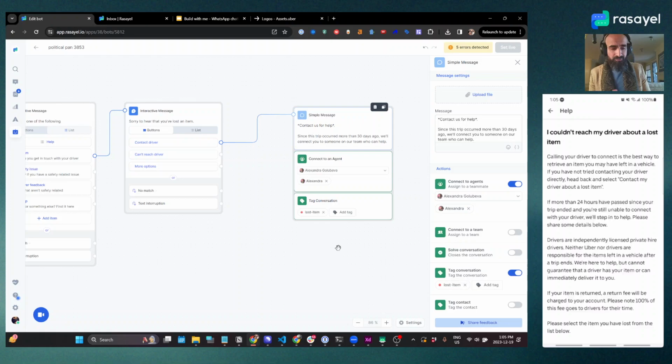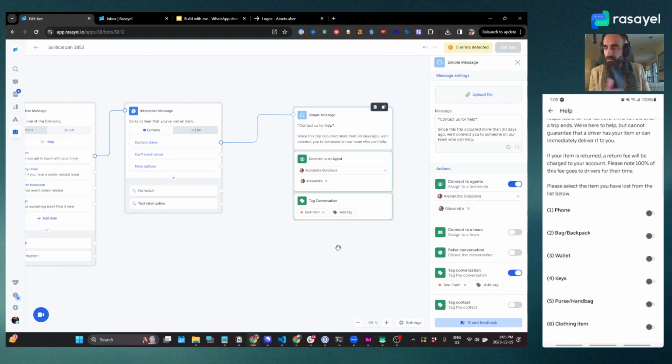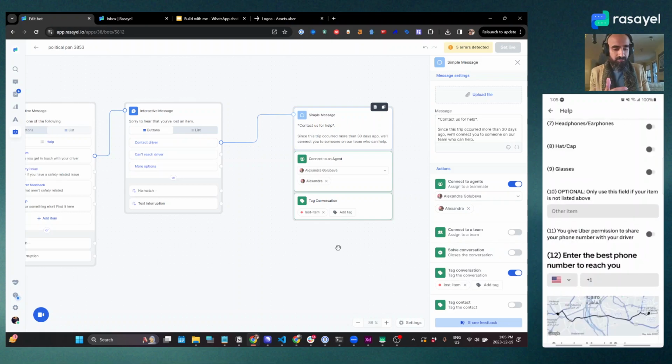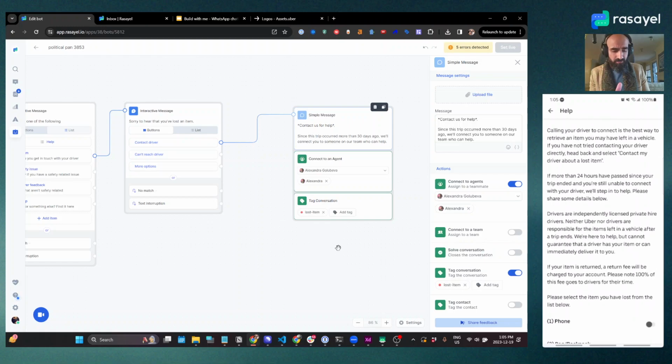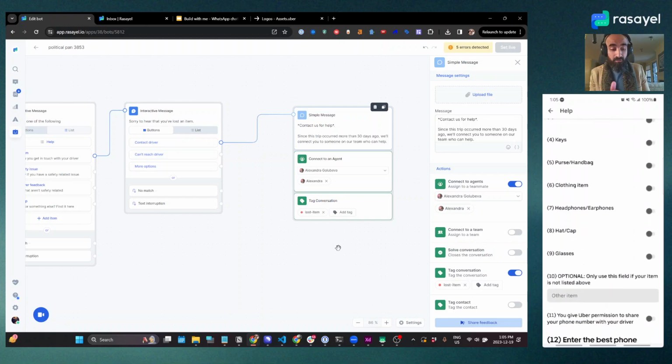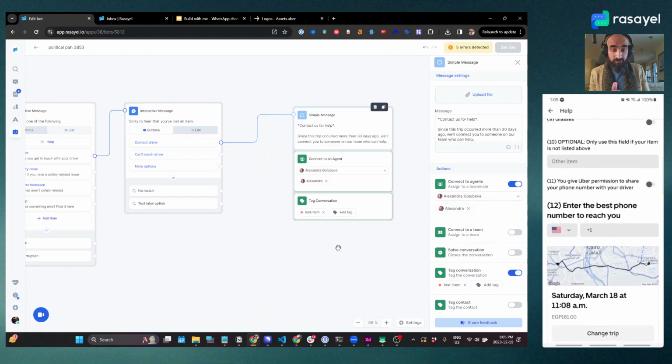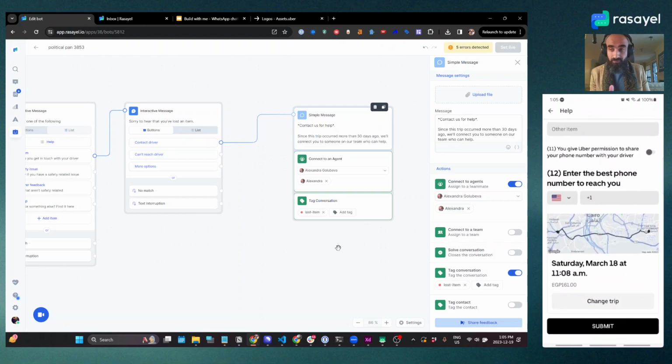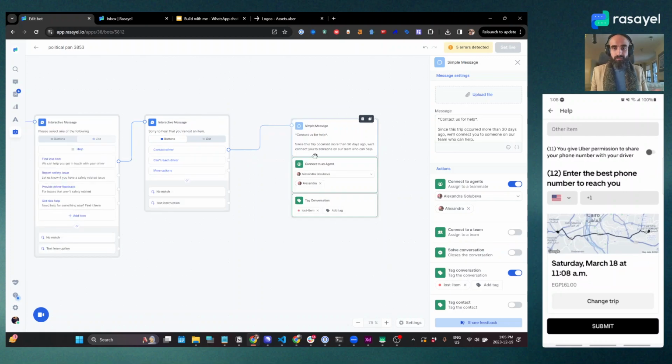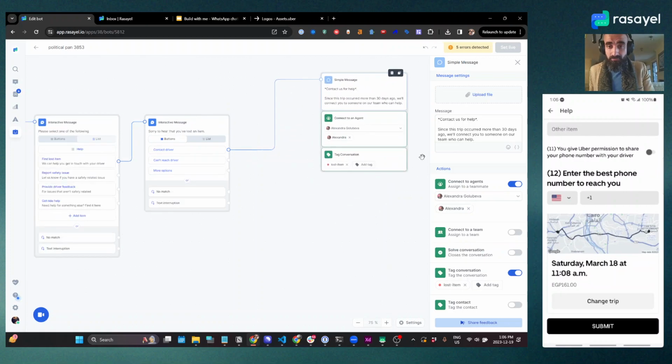I couldn't reach my driver about a lost item. Okay, this one is a bit more elaborate. What this one does is if you can't reach the driver, it's going to ask you for information on what it is that you lost, and then it'll ask you for a phone number that you should enter, and then you'll submit that information. So we're going to do the same over here.